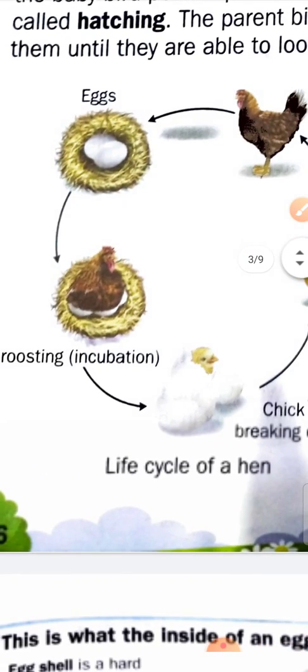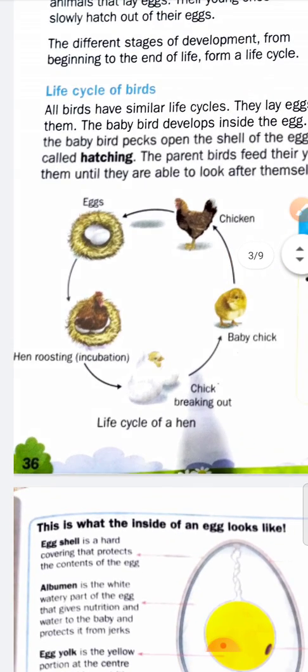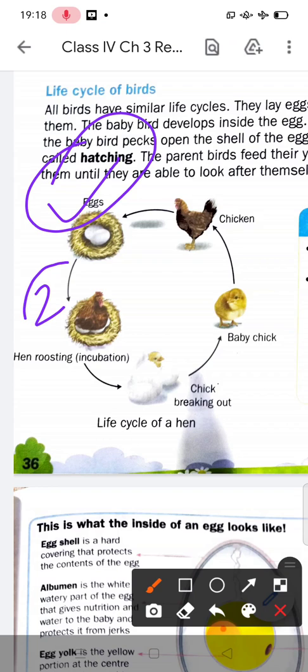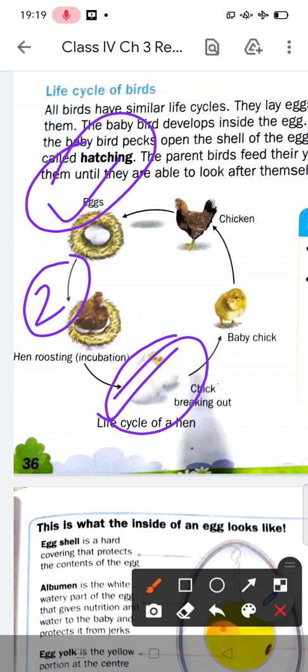This is the first process: lay eggs, then the birds incubate the eggs, and when the baby bird pecks open the shell and emerges from it, this process is called hatching.